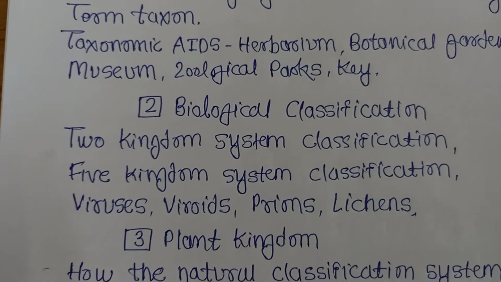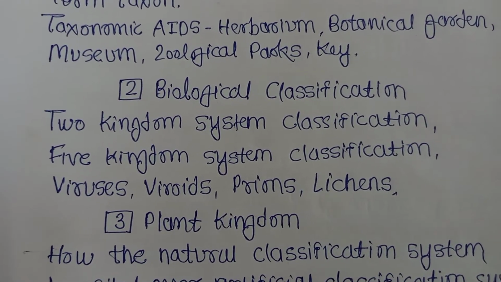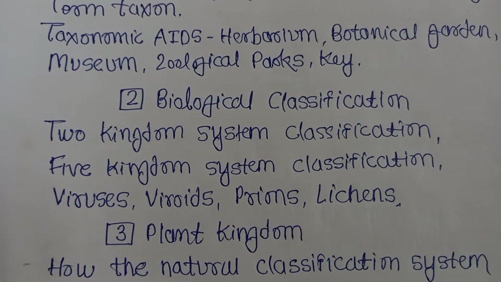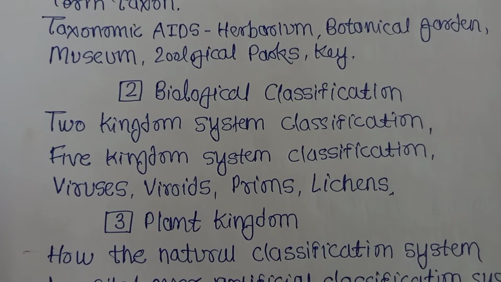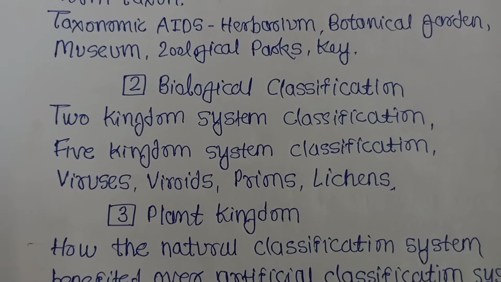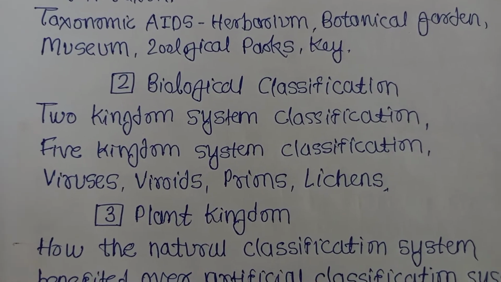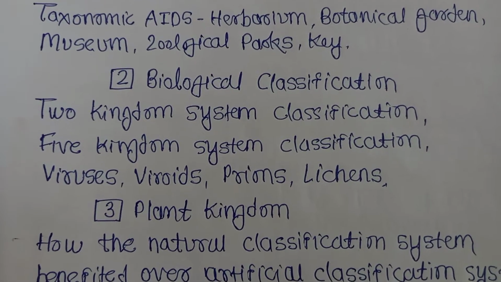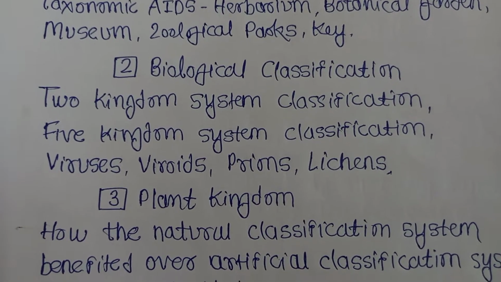Then the next chapter, biological classification, in which there is the two kingdom system of classification. This is studied by Carl Linnaeus, and the five kingdom system is by R.H. Whittaker. Which are the five kingdoms? Monera, Protista, Fungi, Plantae, Animalia.